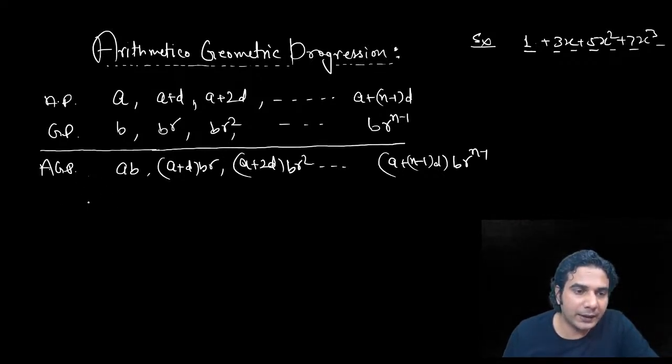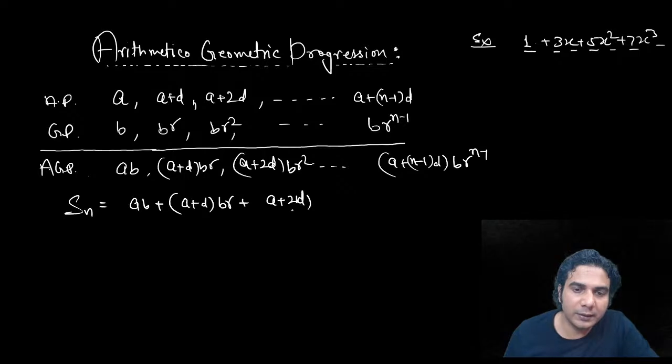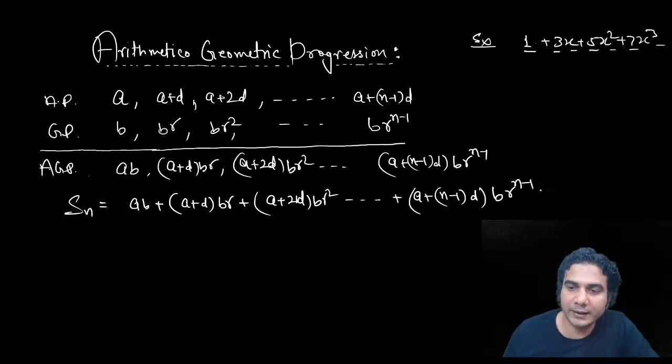If I add this series and the sum of the first n terms is written as Sn, or S, you can take any name. So it is AB plus A plus D into BR plus A plus 2D into BR square, and so on, up to A plus n minus 1 into D into BR raised to n minus 1. So this is the sum of the first n terms. We need to find the formula.